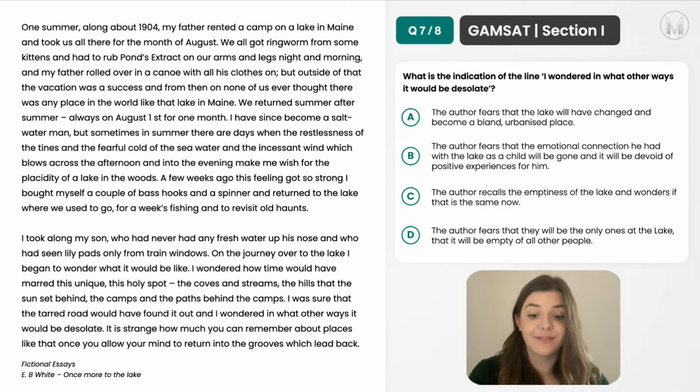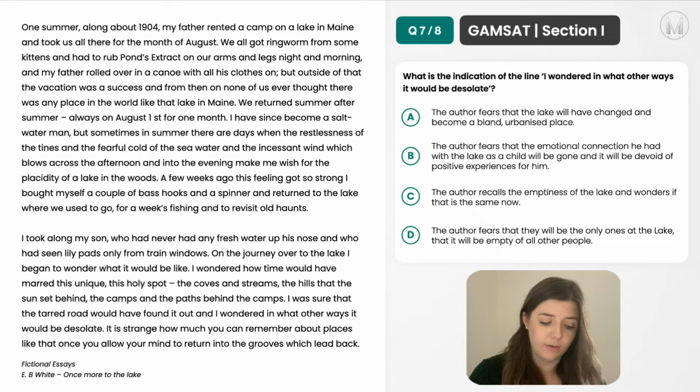Now question 7, what is the indication of the line, I wondered in what other ways it would be desolate? So firstly, I would go to the text and see where this line is, and then just look if there's any other context or anything else that will give me a clue as to what this is referring to. So I see it's in the second paragraph. So I was sure that the tarred road would have found it out, and I wondered in what other ways it would be desolate.